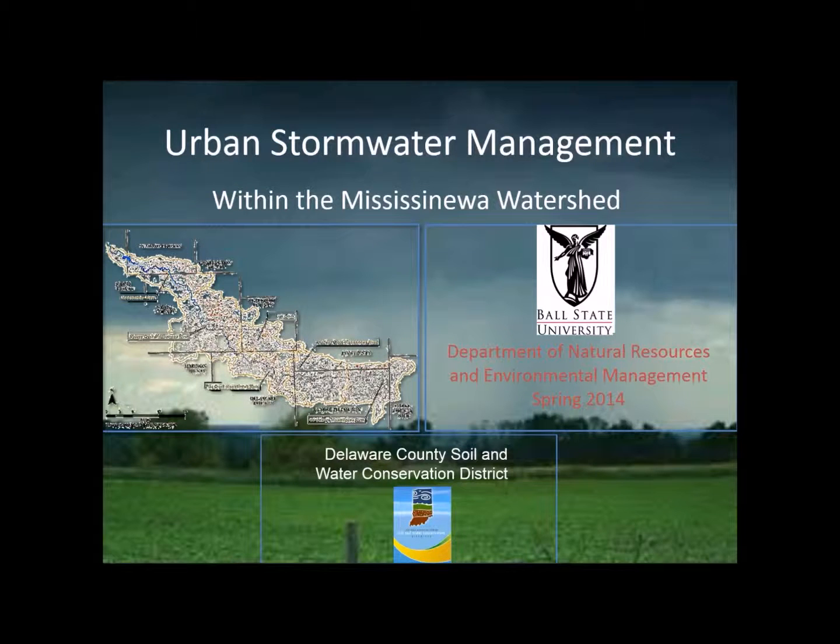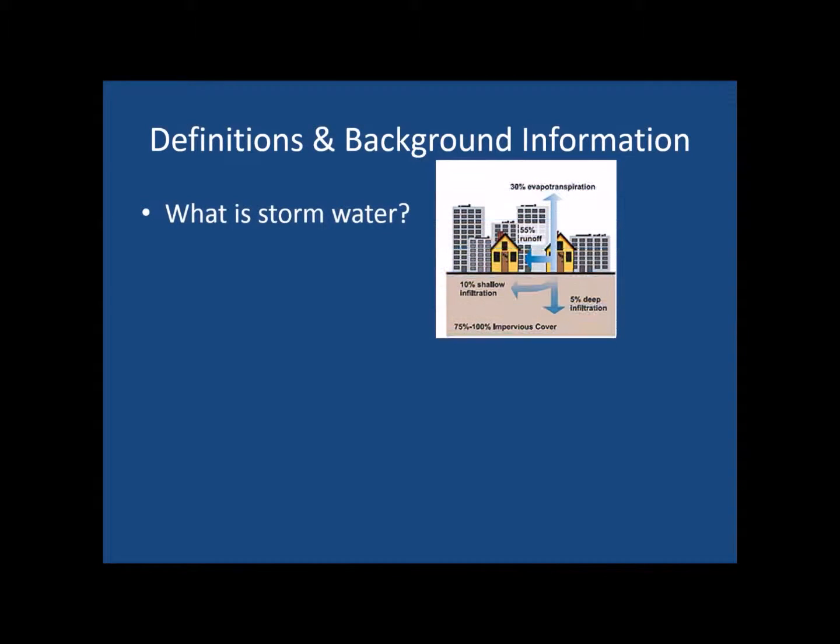This is a collaborative video that is designed to provide information to landowners and residents about stormwater and its effects on the Mississippi watershed. This specific presentation will provide background, some best management practices, and who to contact for more information.